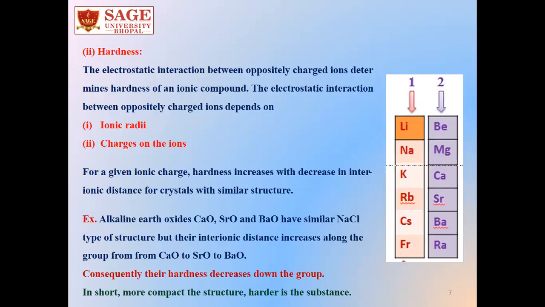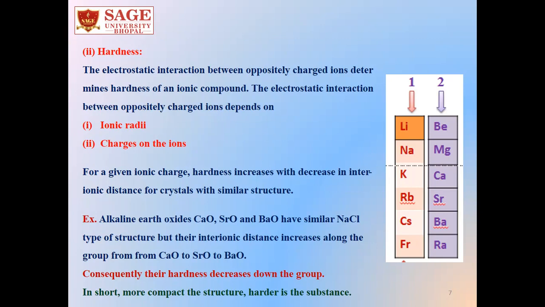Next point is the hardness of ionic compounds. The electrostatic interaction between oppositely charged ions determines the hardness of the ionic compound. This also depends on ionic radii as well as charges on the ions.